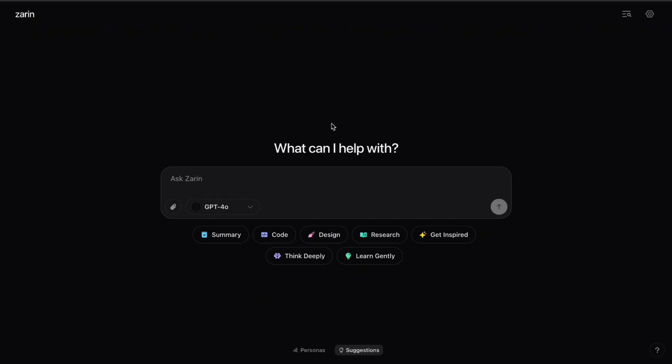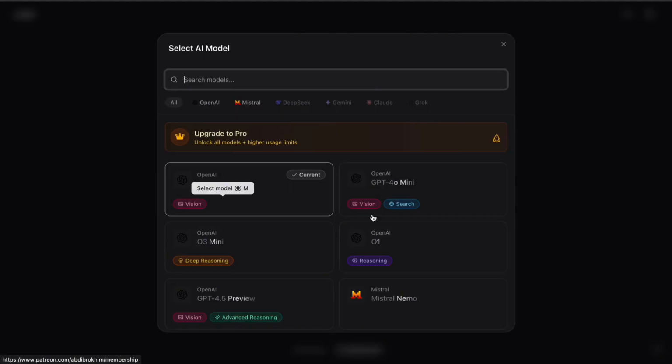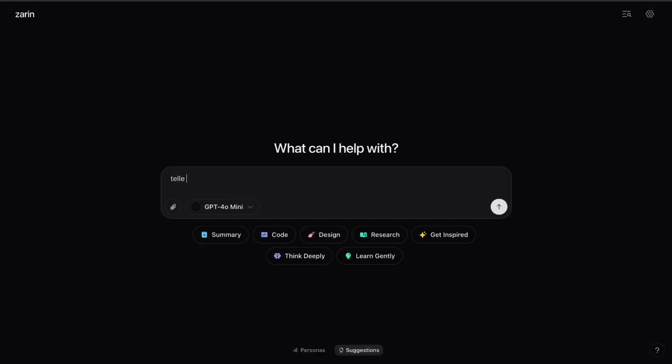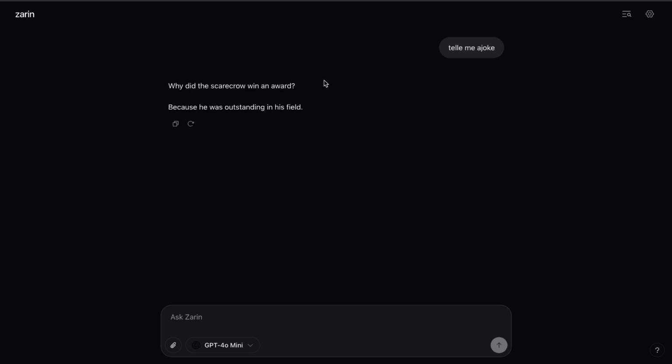So basically, it's similar to ChatGPT, but you can access a lot of models from OpenAI to DeepSeek, Gemini, Claude, and Grok. Definitely, you can select just chat. Tell me a joke. Why did the blah blah blah? Because he was blah blah blah. Okay, cool. Nothing is saved because there is no database. Everything is saved on the client side, on your side. Go ahead, do whatever, talk whatever.